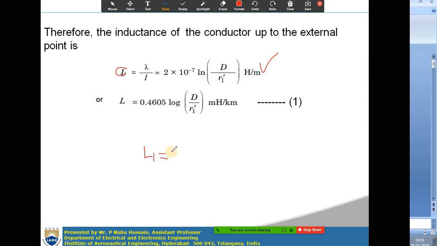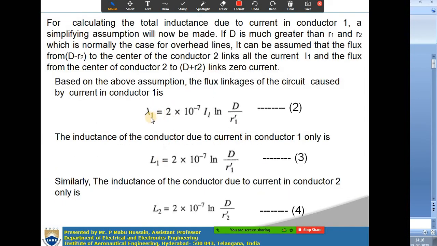From here, the inductance for only one single conductor, in case of the first conductor in the single phase two wire line, can be written as the same thing, 2 into 10 to the power of minus 7 ln D by r1 dash, as the radius will become r1 for that case. For the second conductor, it will be similar, 2 into 10 to the power of minus 7 ln D by r2 dash. Simply from this equation we are writing the inductance formulas for the two conductors.